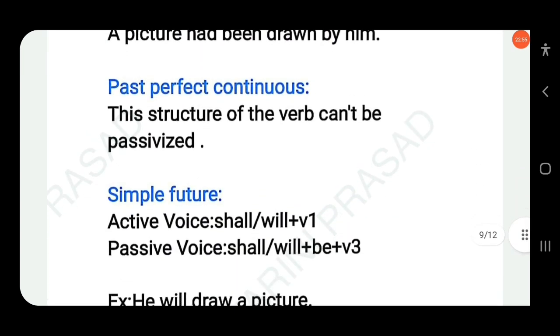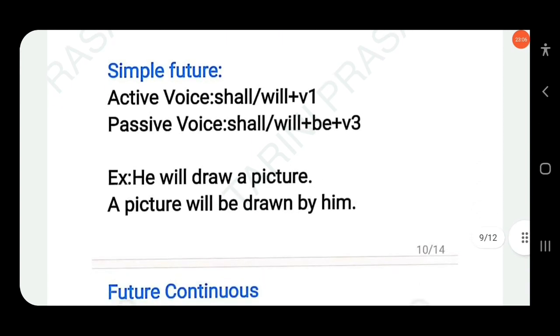Then next, past perfect continuous. So this structure of the verb cannot be passivized. That means it cannot be changed into passive voice. Okay. Then next, simple future.